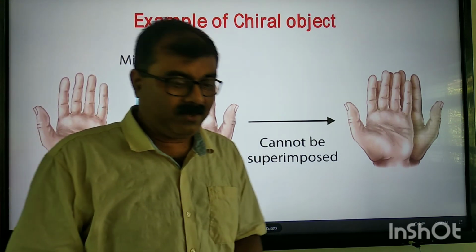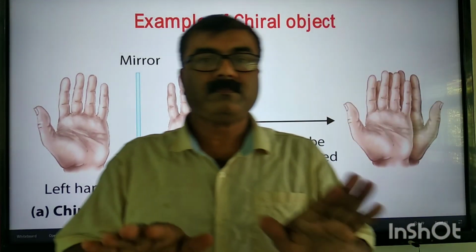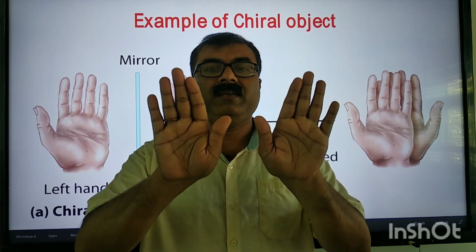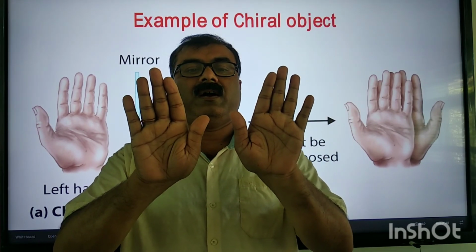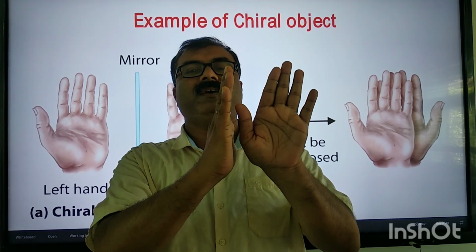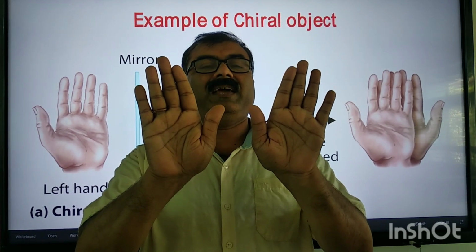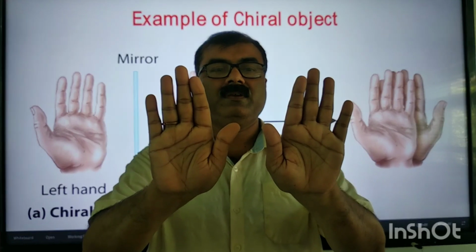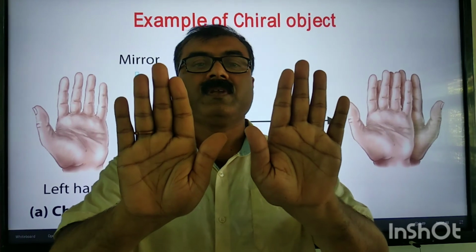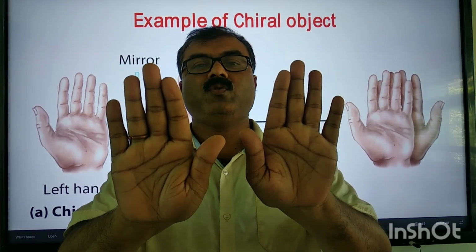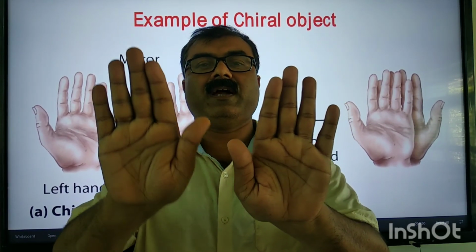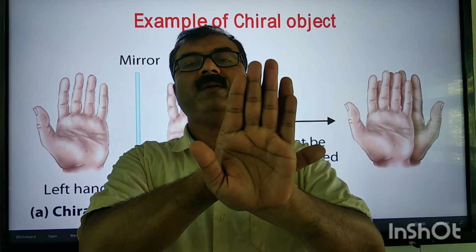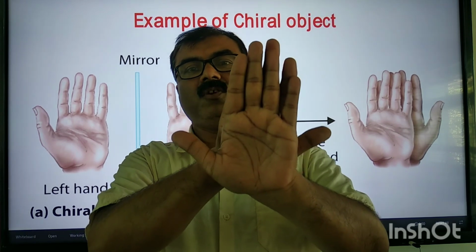So my dear students, you see here, I am showing you, this is my left hand and this is my right hand. If one mirror is placed here, my left hand will be a mirror image of right hand and vice versa. Now, if I try to superimpose it, see here, it is not superimposable.